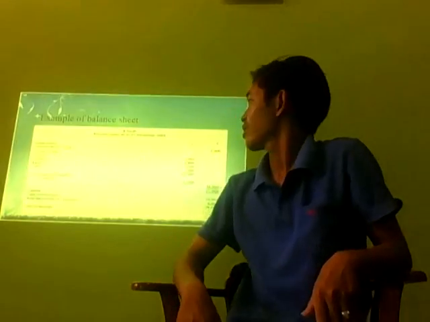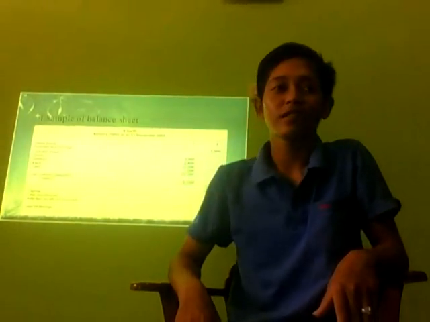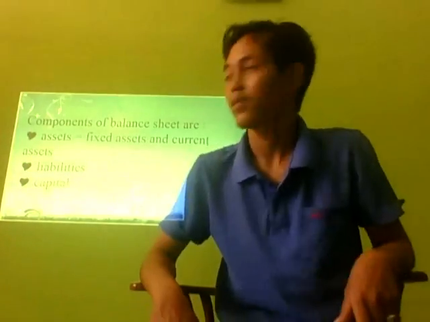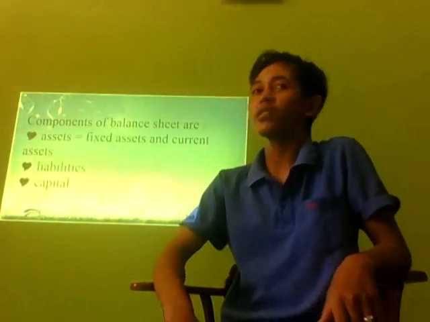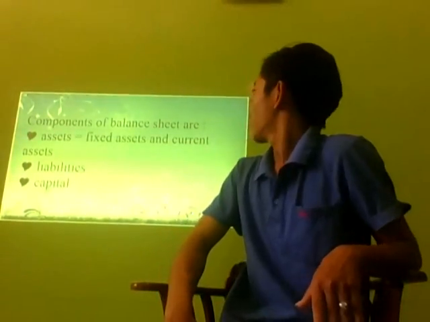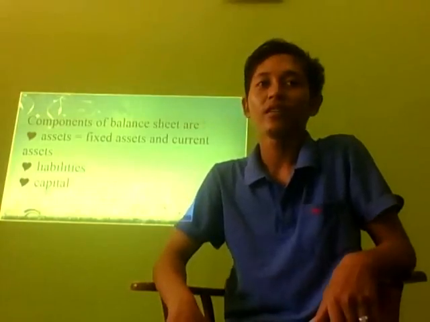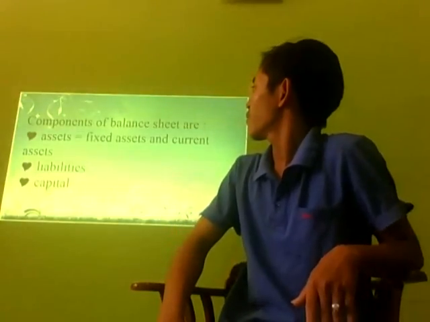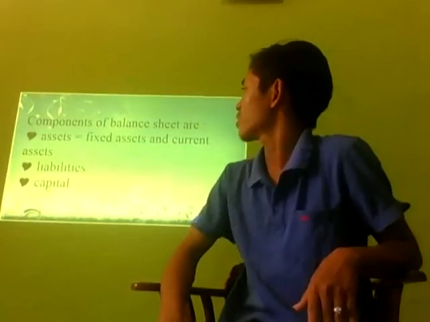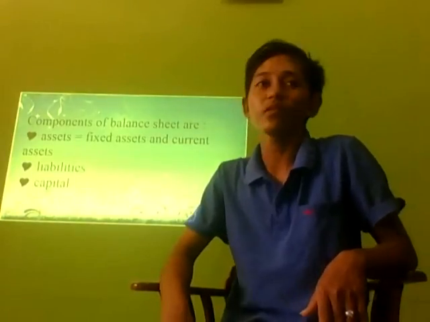Next, what is a balance sheet? Balance sheets contain details of assets, liabilities, and capital. Okay, this is an example of a balance sheet. Components of a balance sheet are assets, fixed assets and current assets, liabilities, and capital.